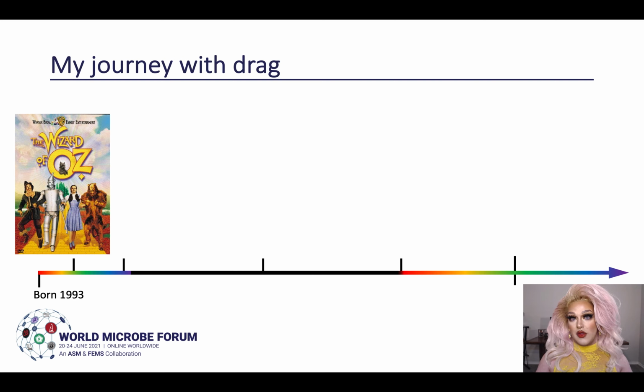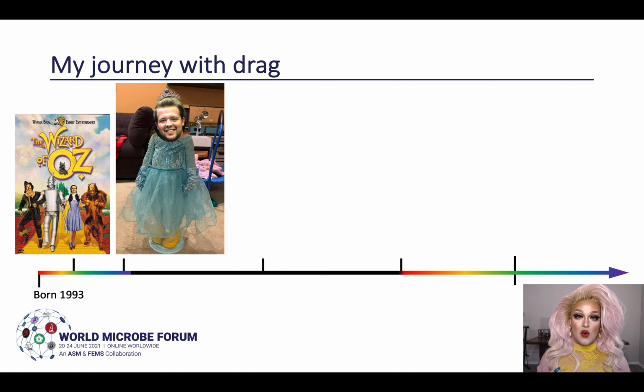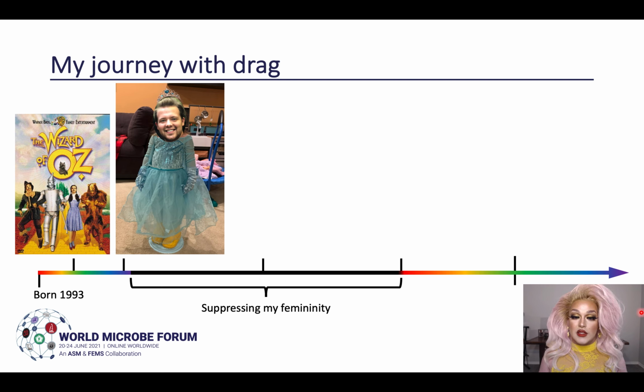And I wanted to be Dorothy when I was younger. So when I started making friends in school, I totally wanted to wear their princess dresses, and sometimes I did. But I learned from an early age that that was not allowed for a boy. I was not allowed to wear dresses because I was a boy. So you'll see here on my little timeline of life, this black bar, because I had to suppress my femininity in order to fit in to what society expected of me.